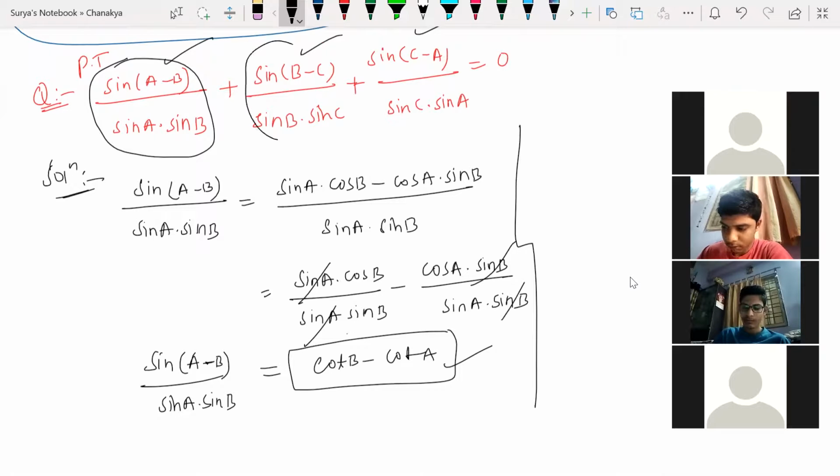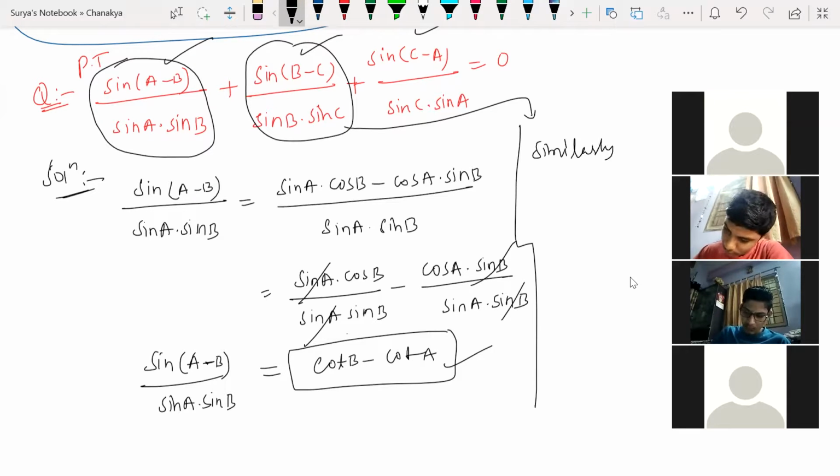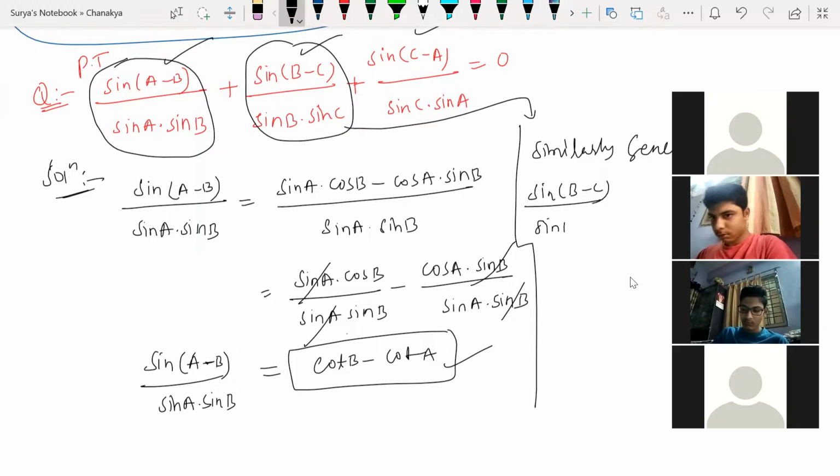So now let us solve this one. What is the answer of this going to be? Let us generalize that. Similarly, generalize the rest of the terms. So sin b minus c divided by sin b into sin c. What is the answer? It is going to be cot c minus cot a.